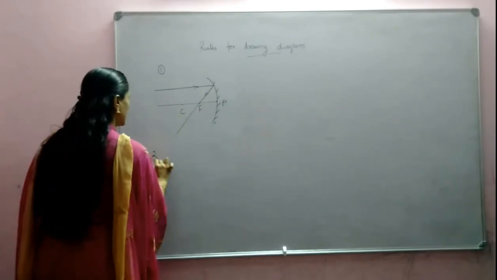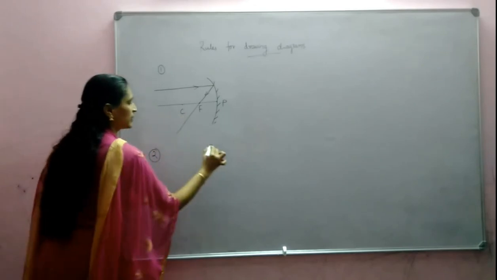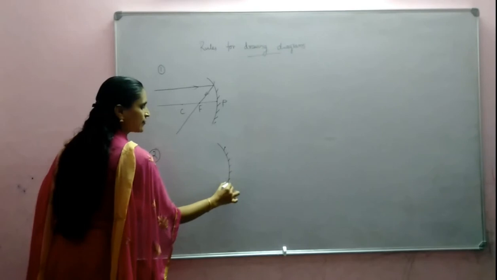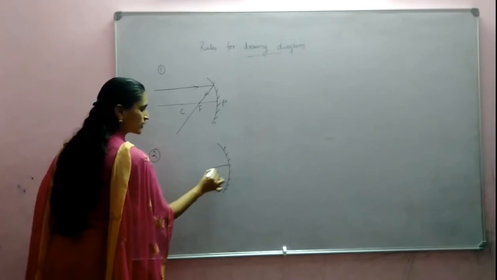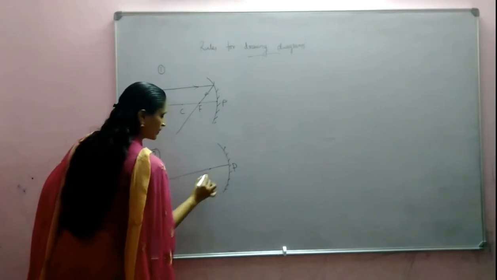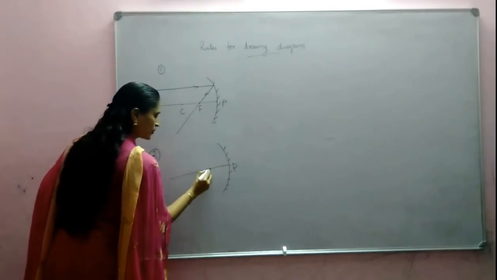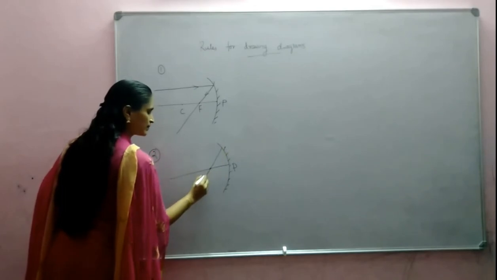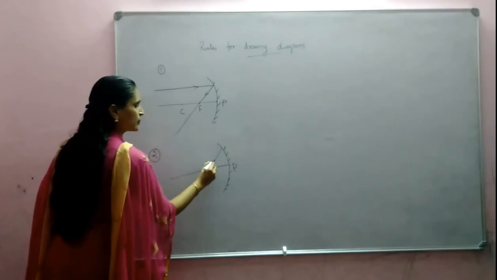And the second one is just the reverse case: a ray passing through the focus. If a ray is incident through the focus, what will happen to that ray?